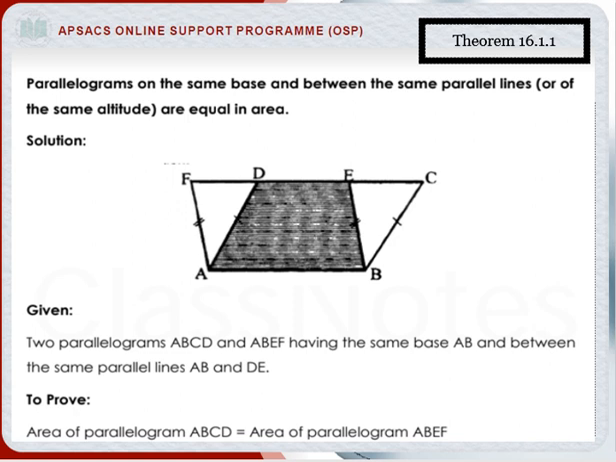The other information is two parallel lines between these two figures. By the help of the figure, we clearly see that AB and DE are the two parallel lines lying between these two figures. So we also use this information as a given statement: the same parallel lines AB and DE. To prove: area of parallelogram ABCD is equal to the area of parallelogram ABEF. So in this theorem we prove that this area is equal to this area.